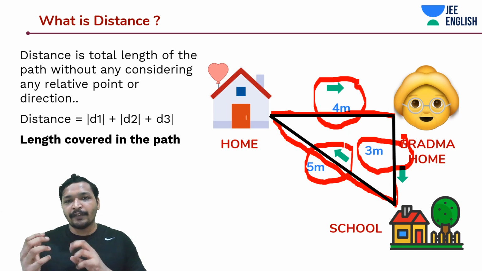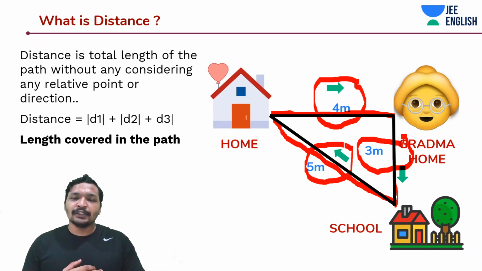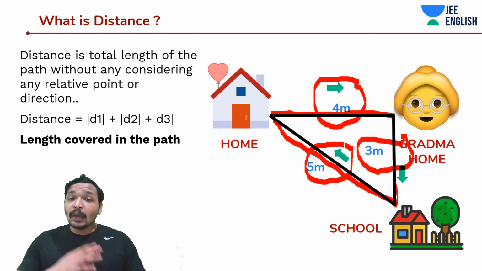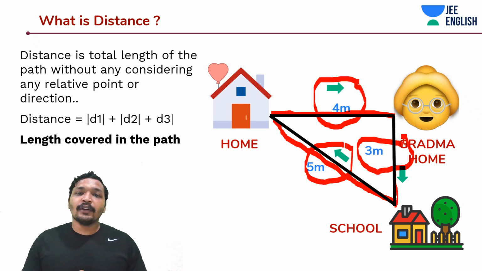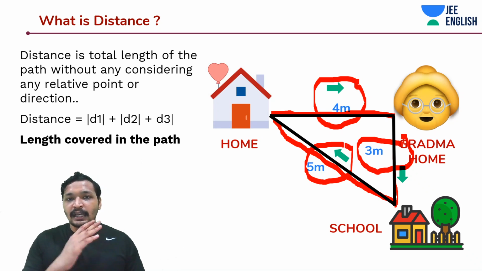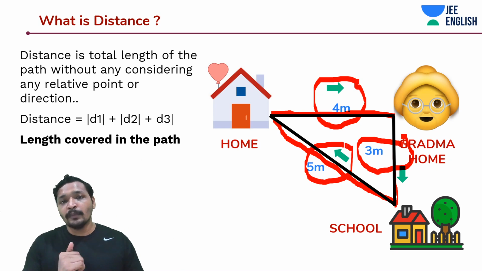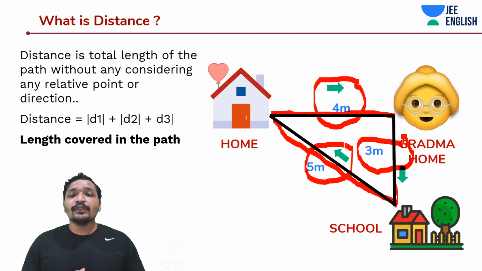So whenever you're walking, you're covering distance, not necessarily displacement. Displacement can be defined by direction and the shortest path, but most of the time we're talking about distance in our real life. So distance is the total length covered by you in a path, without any consideration of direction. You do consider the direction while moving from home to grandma's home, grandma's home to school, and school to home, but at the end of the day, you have just traveled 12 meters.